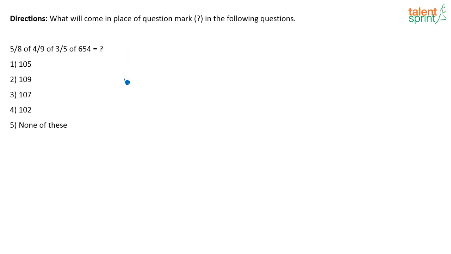Very easy question, right? 5 by 8 of 4 by 9 of 3 by 5 of 654.